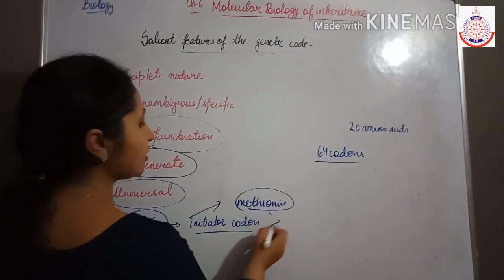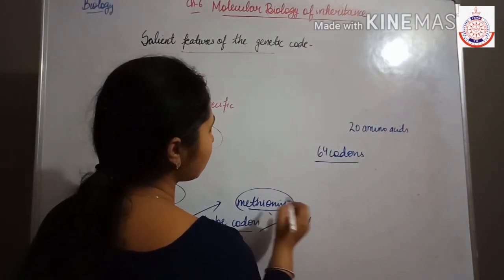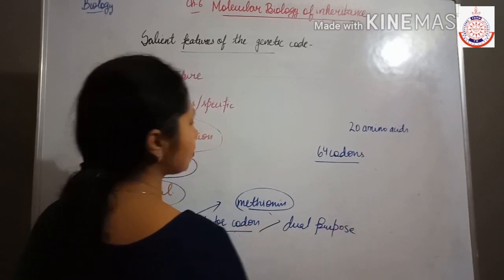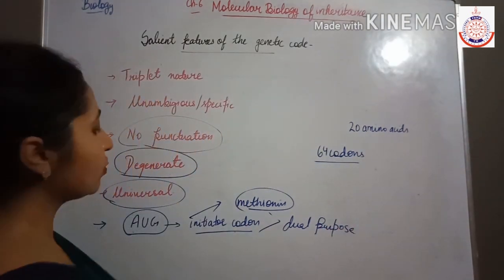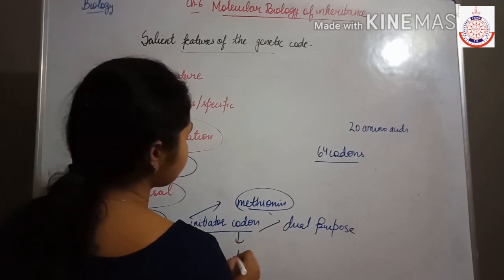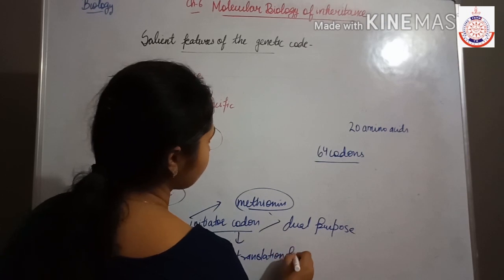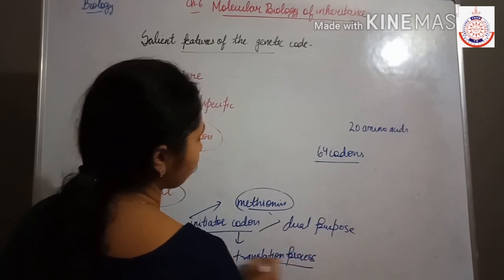So it acts for a dual purpose: it codes methionine, and it also acts as the initiator codon for the translation process.